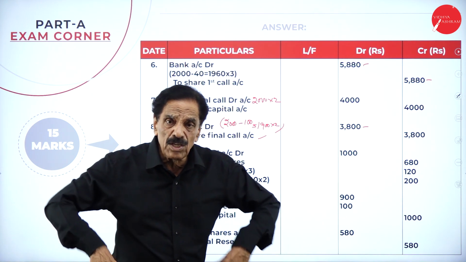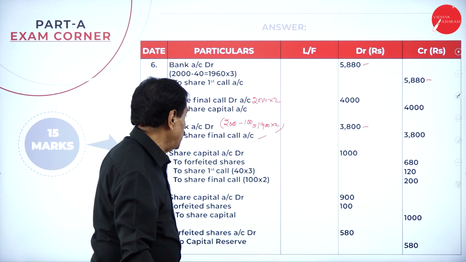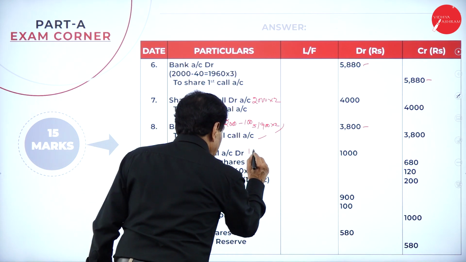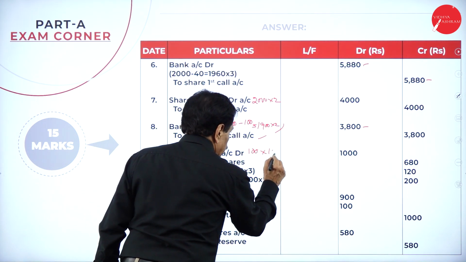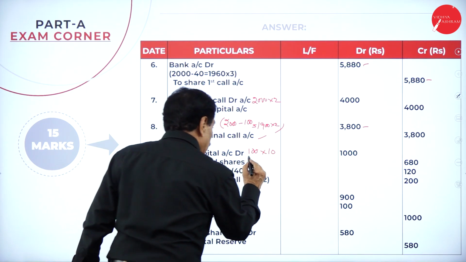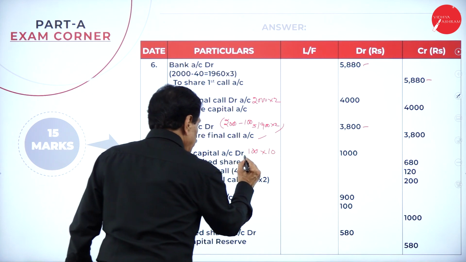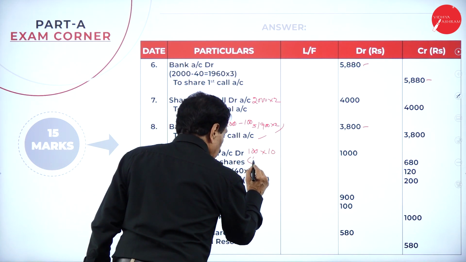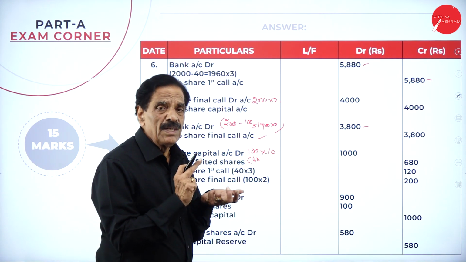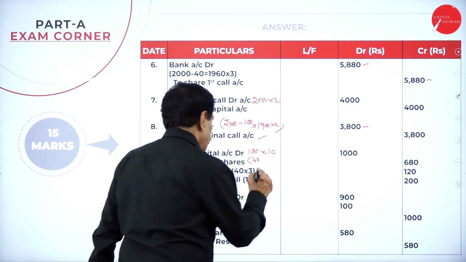Now they have been reissued at rupees 9. We'll pass the entry. Share capital account debit, this is 100 into 10, 1,000, for the forfeited shares. How much was already paid? Here the man who holds 40 shares: application 2 rupees, allotment 3 rupees, 5.